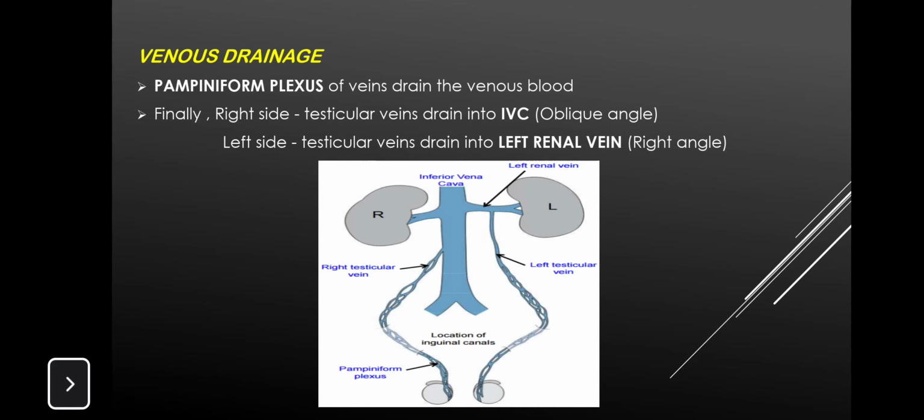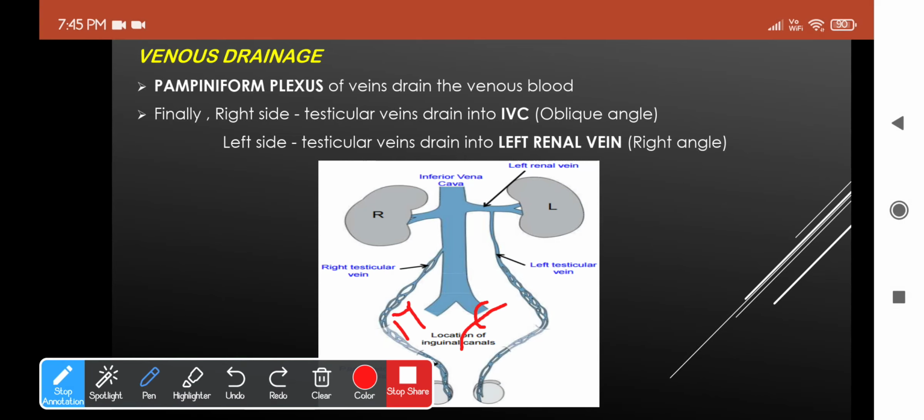And one more is the venous drainage. So the veins draining the testis will form a plexus, and that plexus is called the pampiniform plexus of veins. As you see here, this will form a plexus.